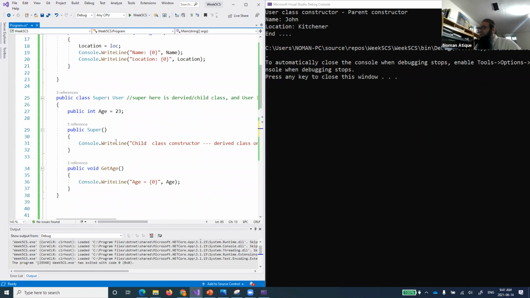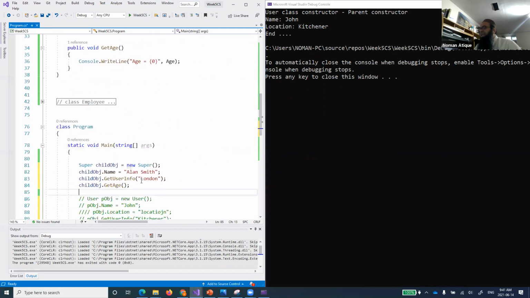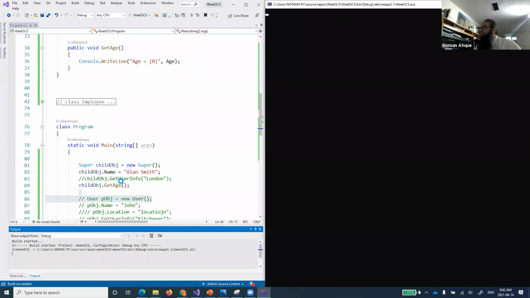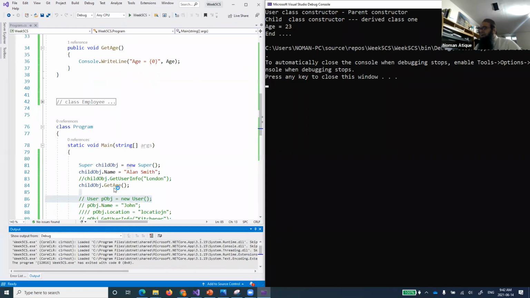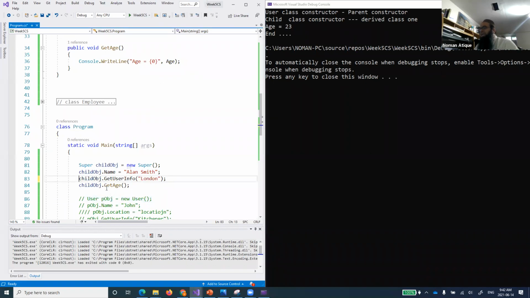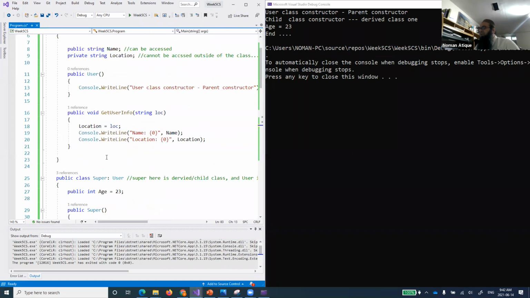So what this child class is doing, it is just defining one variable inside it and printing that one variable over here. But other than that, if you have to set location, and for example, if I ask you that if I just don't call this function over here, what will happen? Of course, you know that it will set up the name, but this name would not be printed anywhere. Why? Because the name and location are printed by get user info. So you see here, first of all, the parent class constructor is called, of course, that should be the sequence. Then the child class constructor is called, derived class 1, age is equal to 23. Why not name and location? Because I have just made this line a comment which was accessing get user info, and get user info was the function of this one.